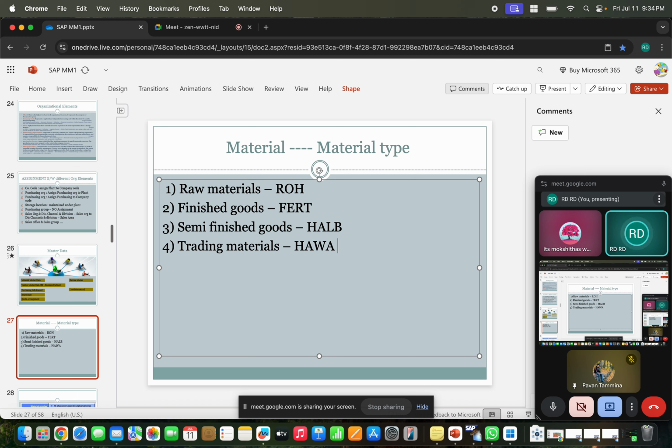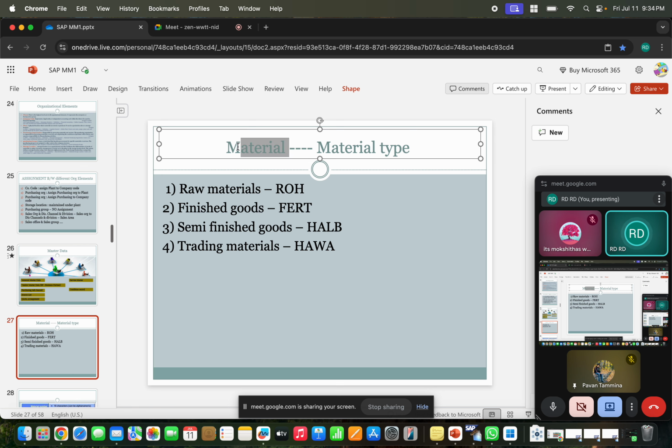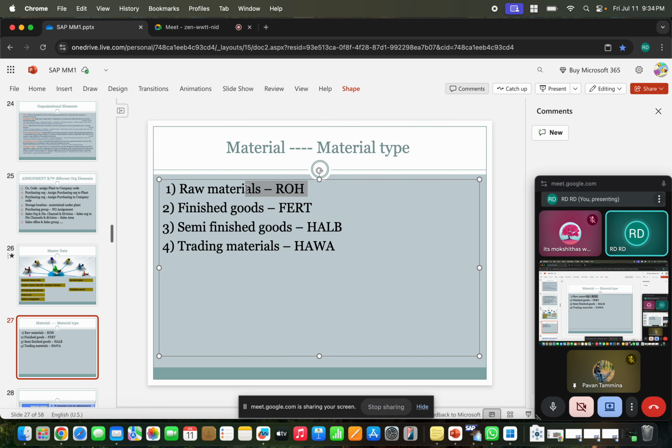Yes. So multiple different kinds of material types are there. Going forward, we'll understand about these different material types and how they will be used. So when you are planning to create some material, you think about how you want it to be created, whether this material is a raw material or semi-finished goods or finished goods or trading material or perishables.